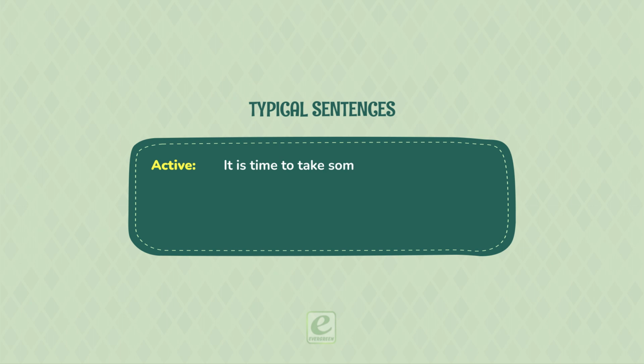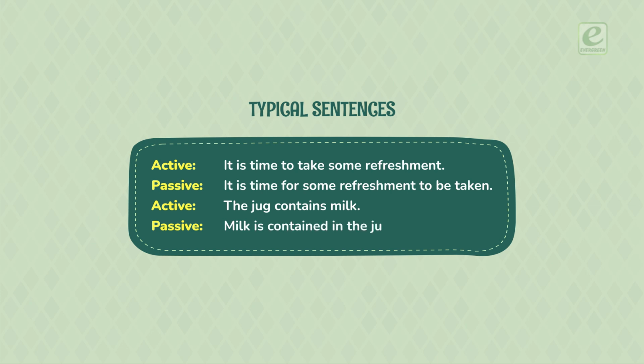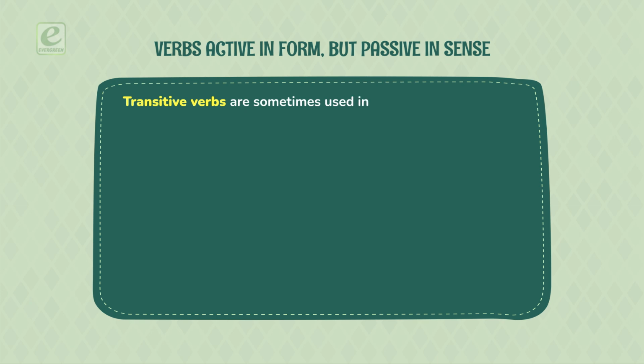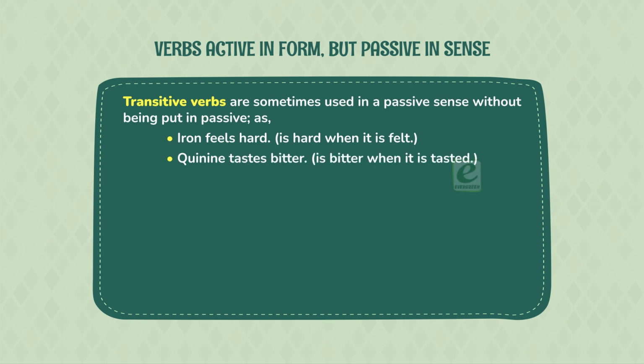Typical sentences. Active: it is time to take some refreshment. Passive: it is time for some refreshment to be taken. Active: the jug contains milk. Passive: milk is contained in the jug. Verbs active in form but passive in sense. Transitive verbs are sometimes used in a passive sense without being put in passive, as: iron feels hard, is hard when it is felt. Quinine tastes bitter, is bitter when it is tasted. The book is printing, is being printed.